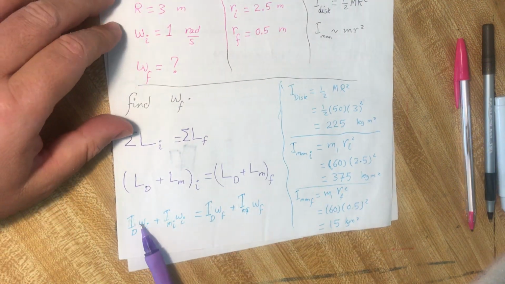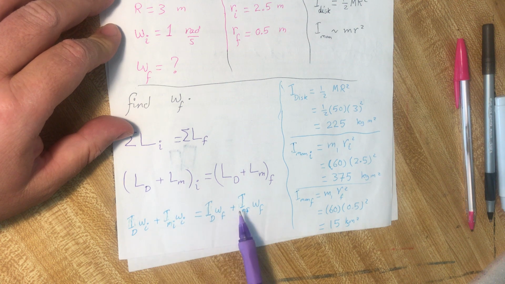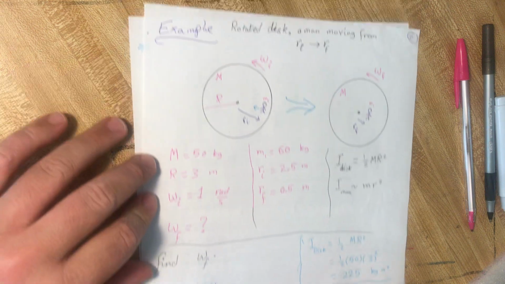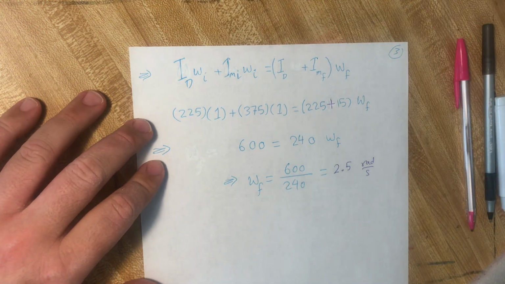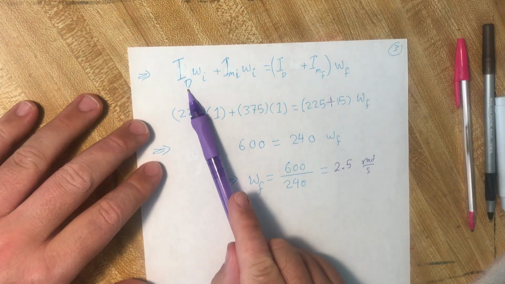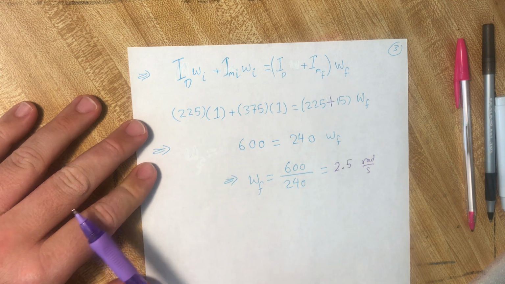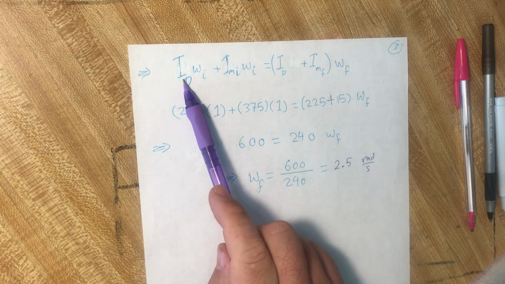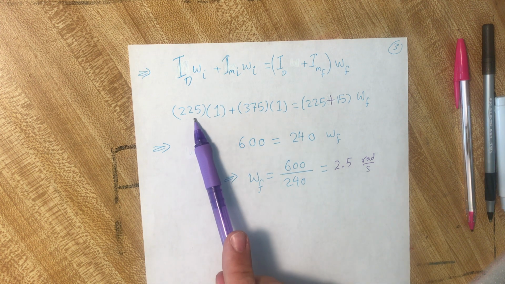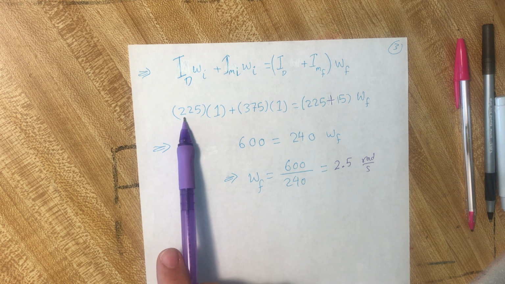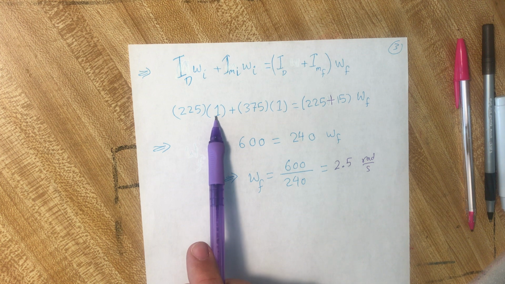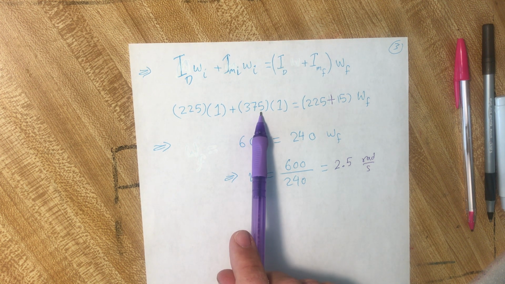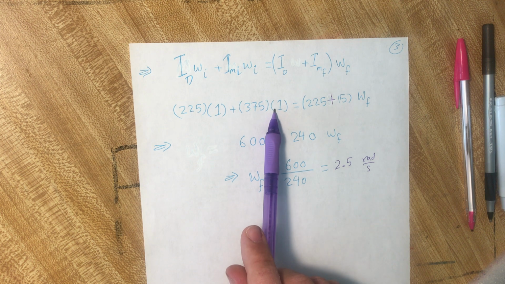Now we have found I, and we have omega initial. We need to find omega final. Now, moment of inertia for the disk, again, this is the formula, initially and finally. The moment of inertia for the disk is 225, as we found, multiplied by omega, which is 1 initially. The moment of inertia for the man is 375 multiplied by omega, which is 1.